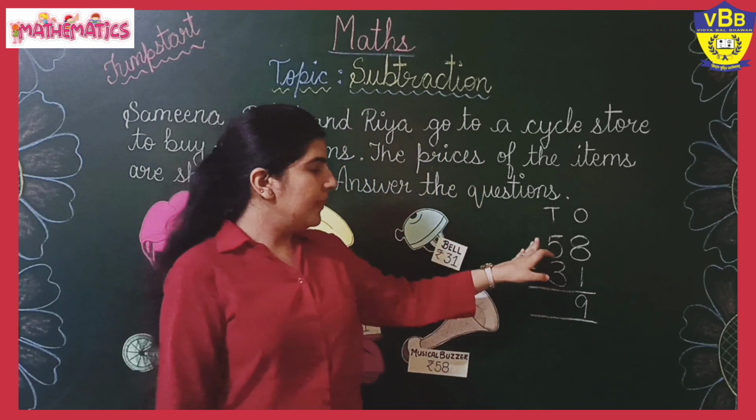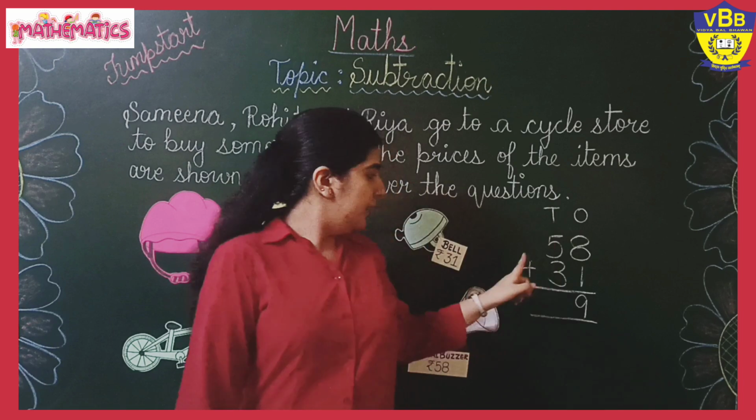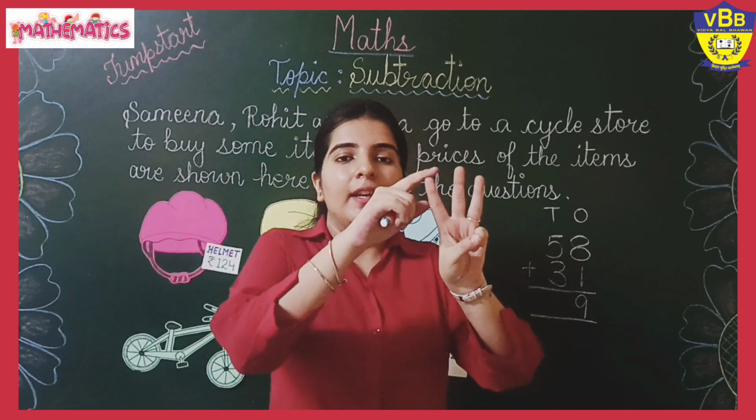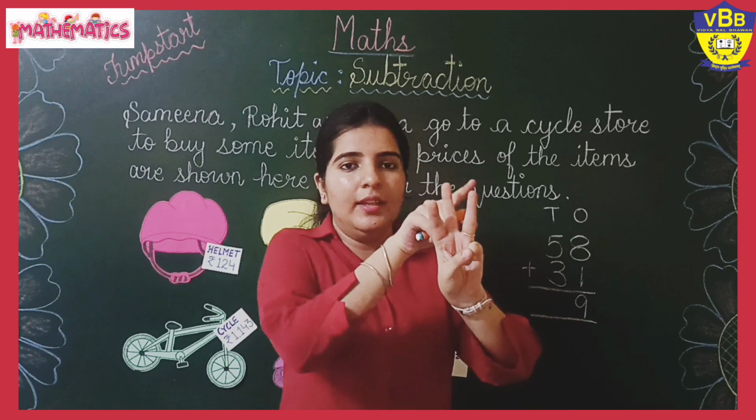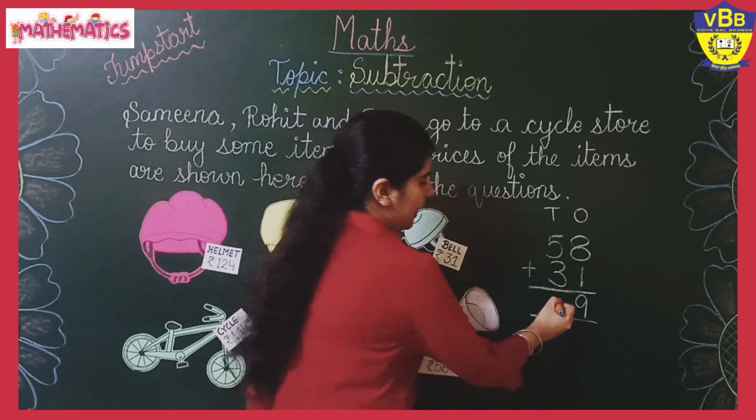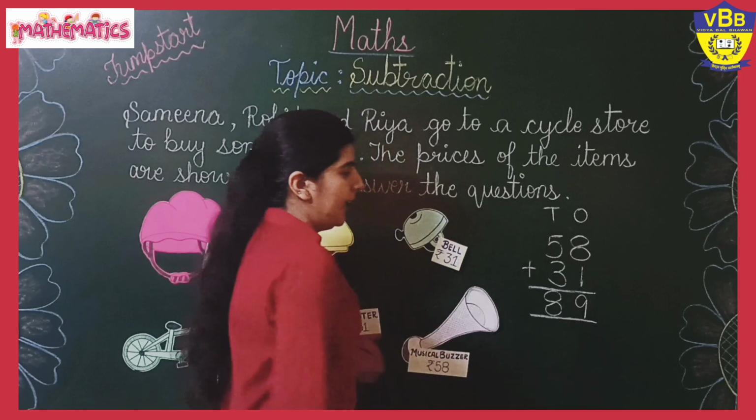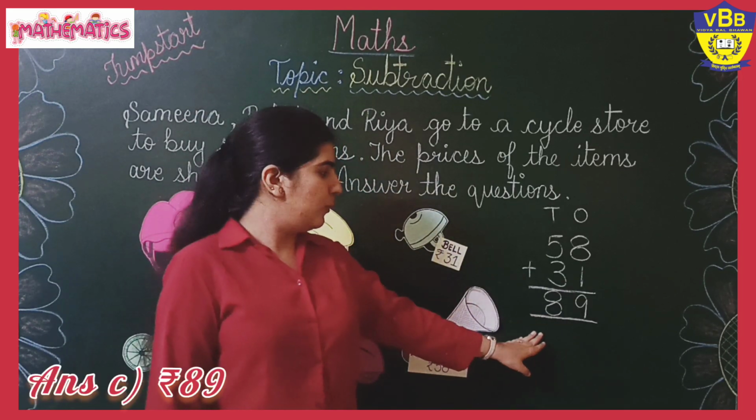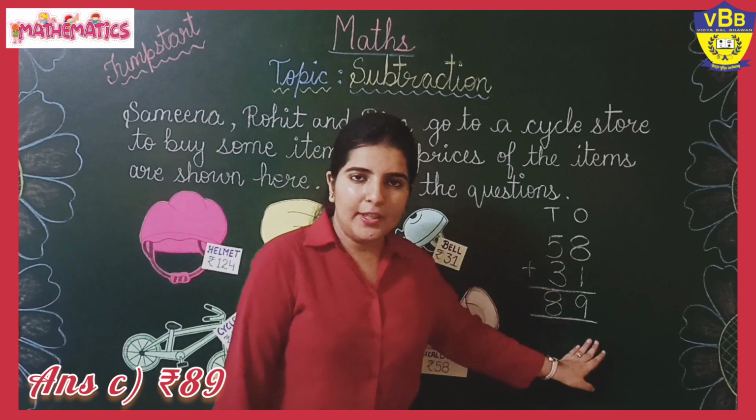Now tens place, 5 in your mind, 3 on your finger. 5 plus 3. 6, 7, 8. So 5 plus 3 is 8. So for these two items, she has to pay 89 rupees.